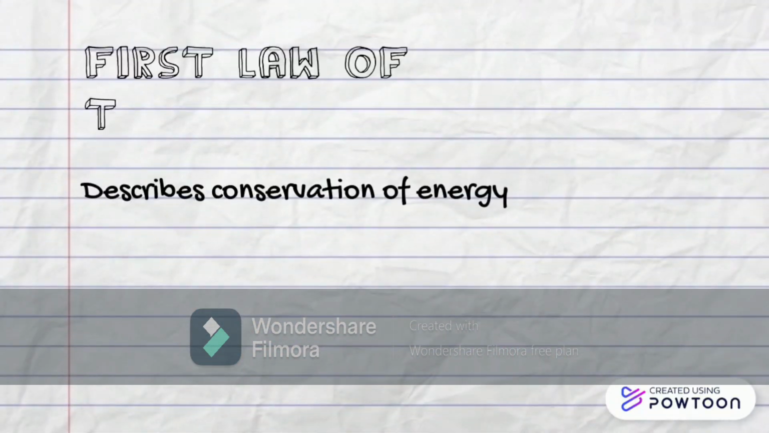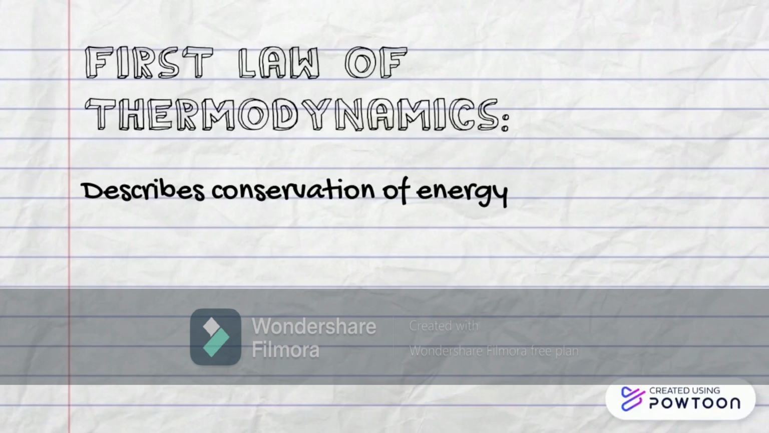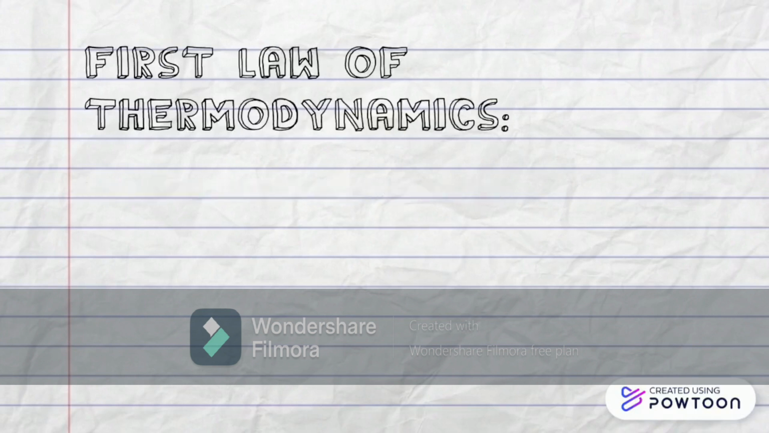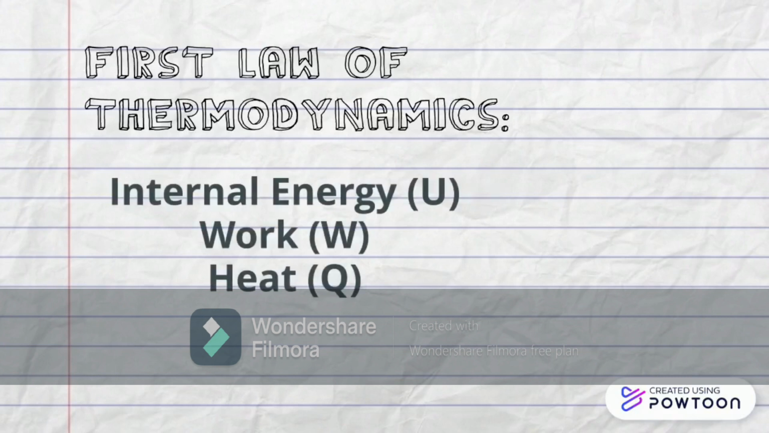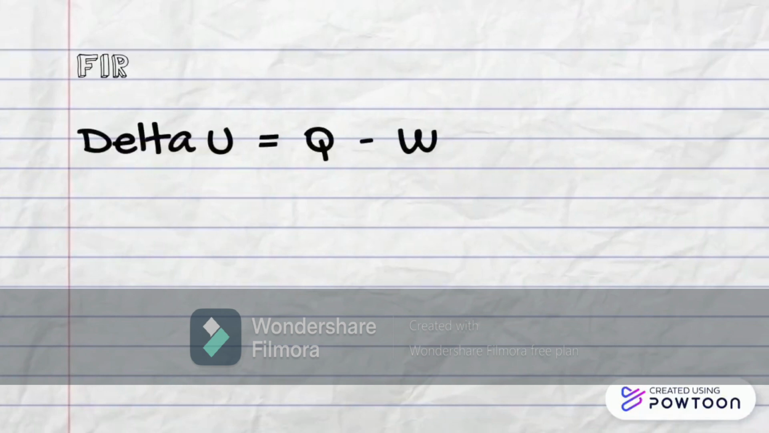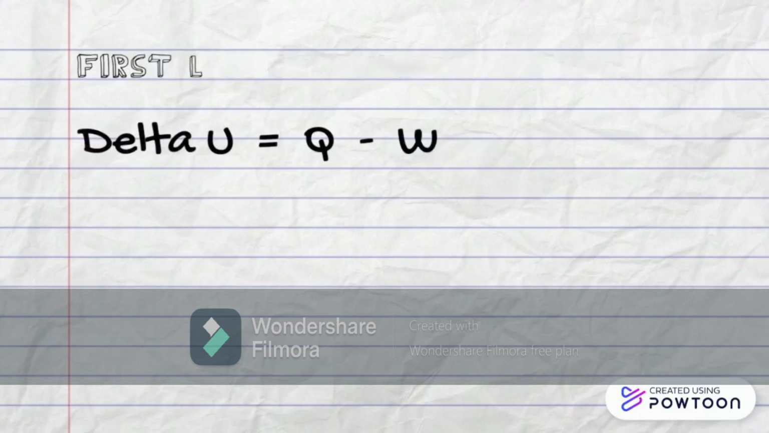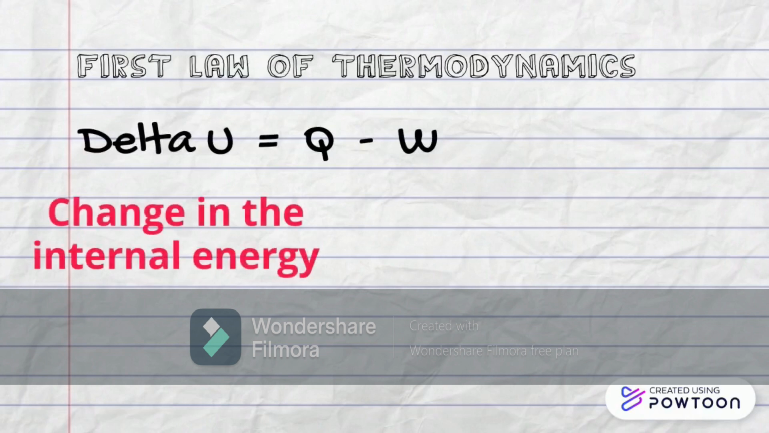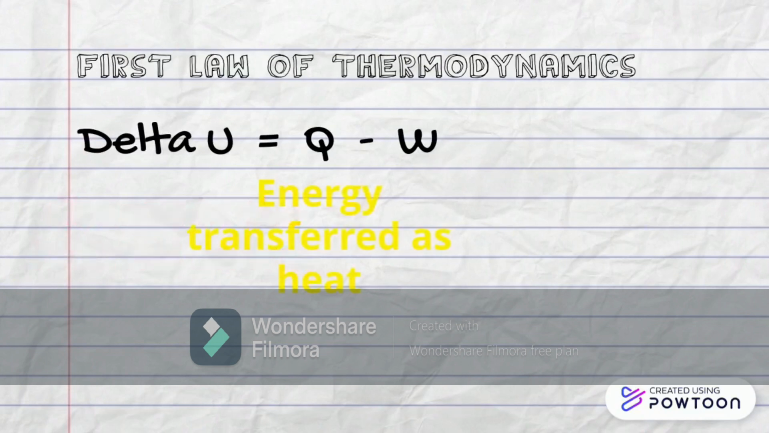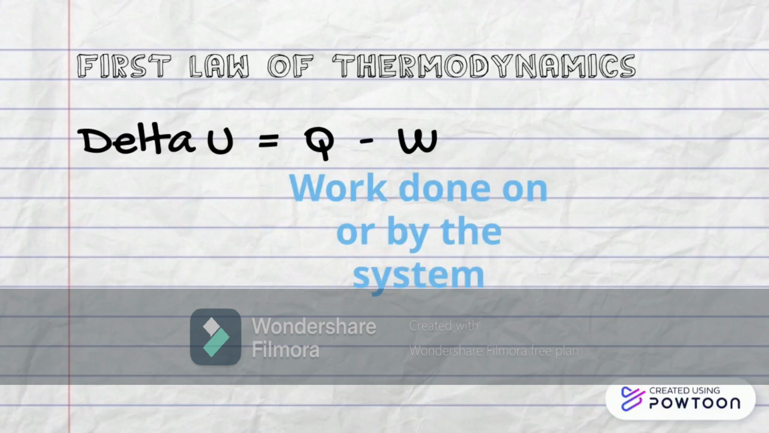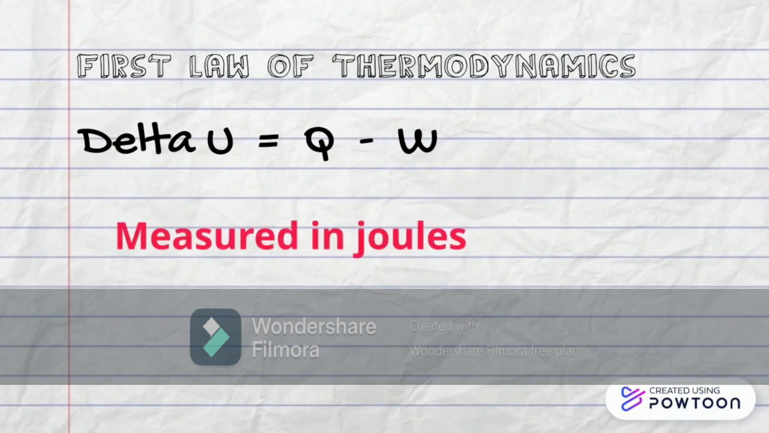The first law of thermodynamics is properly known as the law of energy conservation, which outlines the relationship between internal energy, work, and heat, which will now be represented by the letter Q. The law can be stated as an equation where delta U equals Q minus W. This means that the change in the internal energy of a system will be equal to the energy transferred to or from the system as heat minus the energy transferred to or from the system as work, and all of the quantities will be measured in joules.